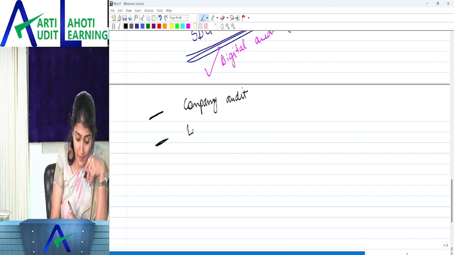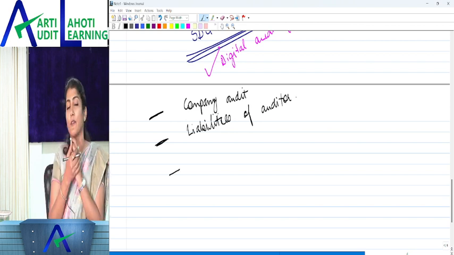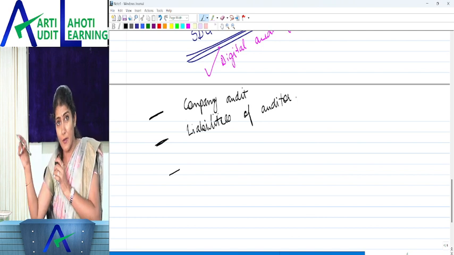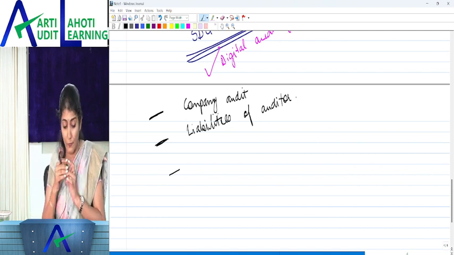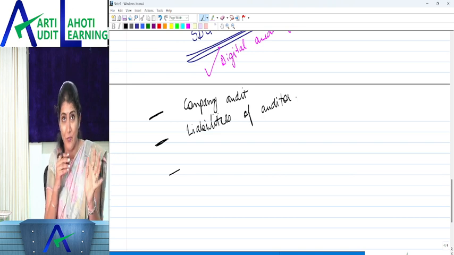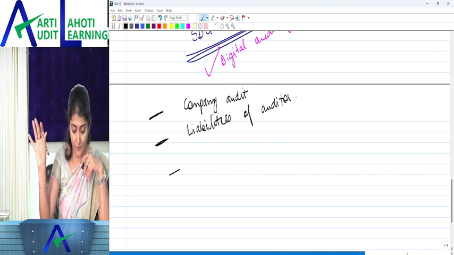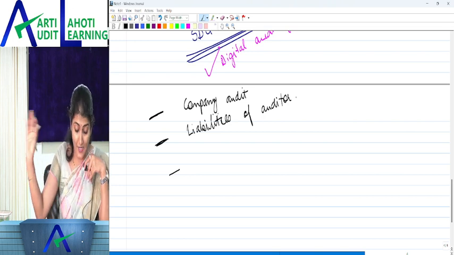Then another chapter which has been deleted is the chapter on the liabilities of the auditor. You see the new chapter over there, you have professional ethics and the liabilities of the auditor. But in that chapter, the liabilities which were there in the old small chapter are not there. So as such, the chapter on the liabilities of the auditor is done away with.